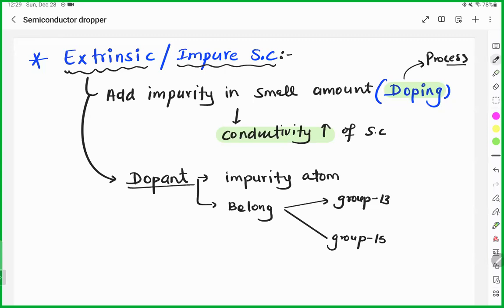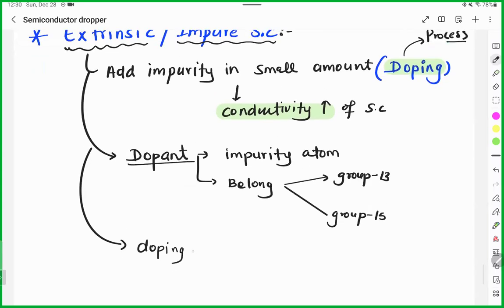That's why we can increase the conductivity of a semiconductor by doping even at room temperature. That's why we can use this semiconductor at room temperature very comfortably. So what is the benefit of this doping method? In case of doping, a semiconductor can be used at room temperature.